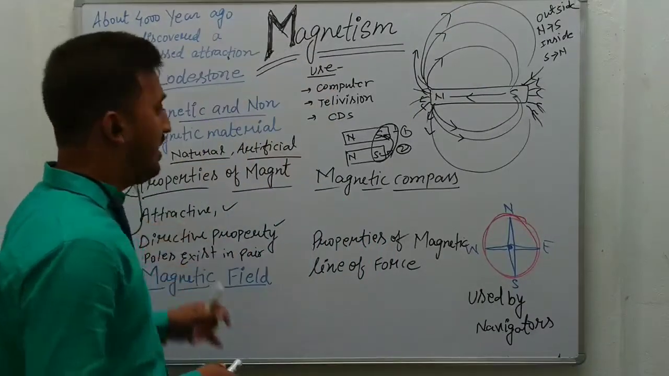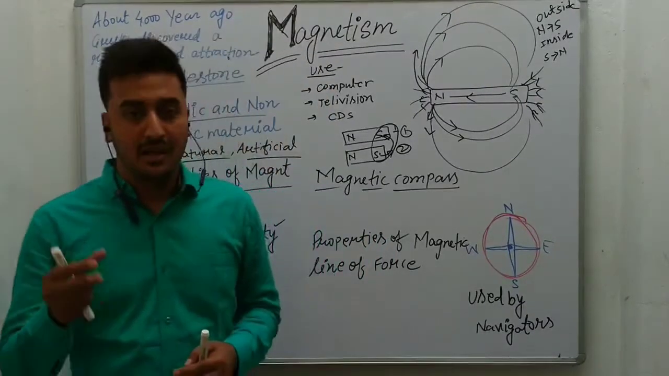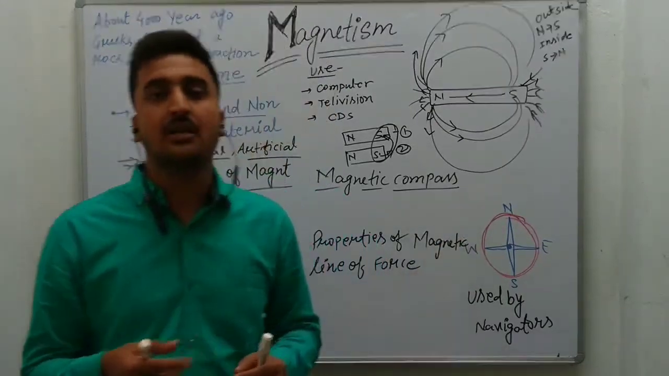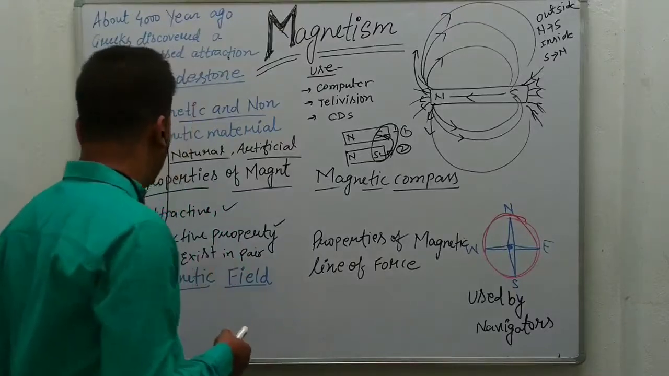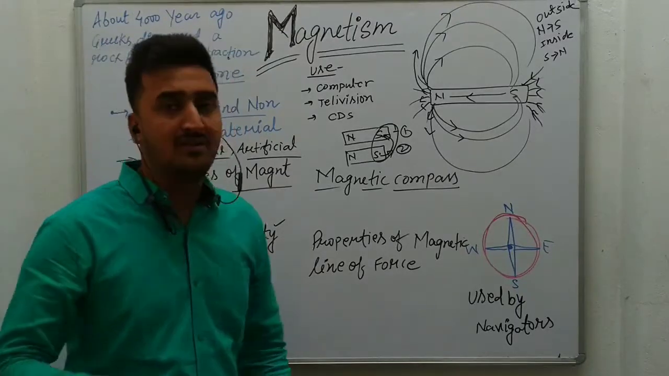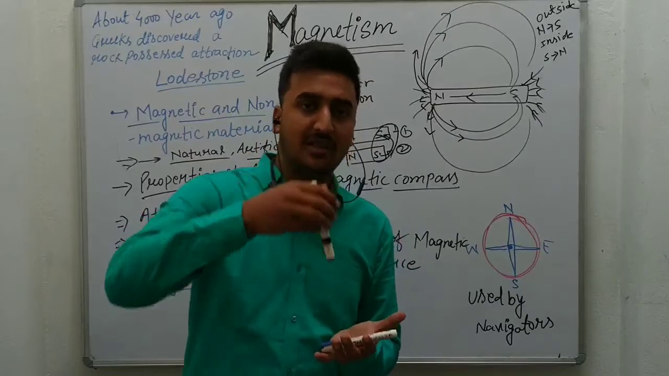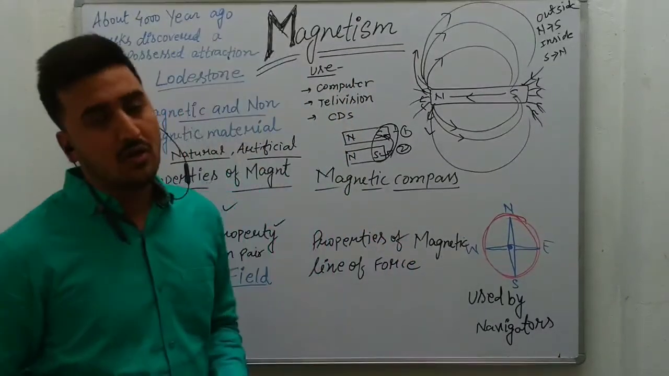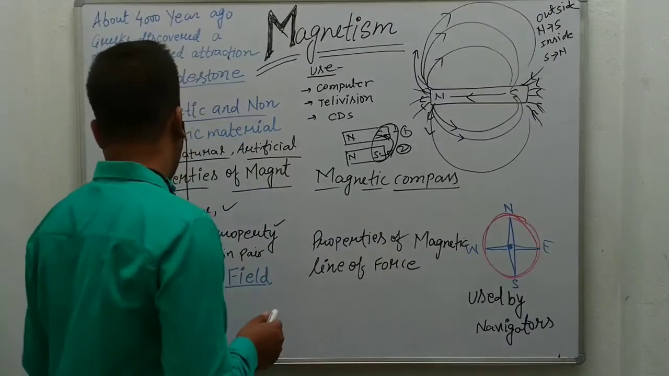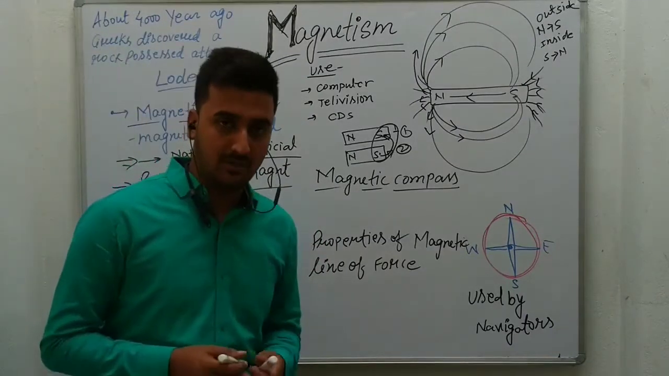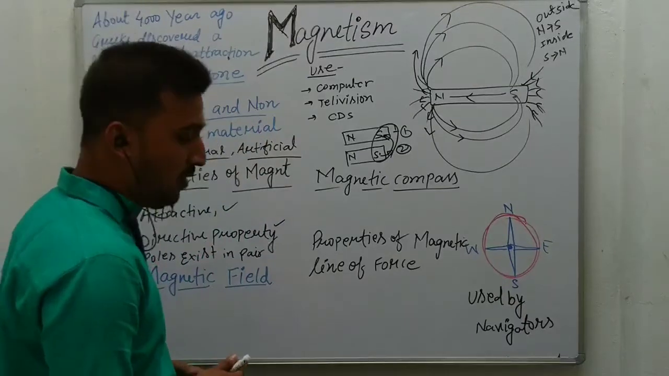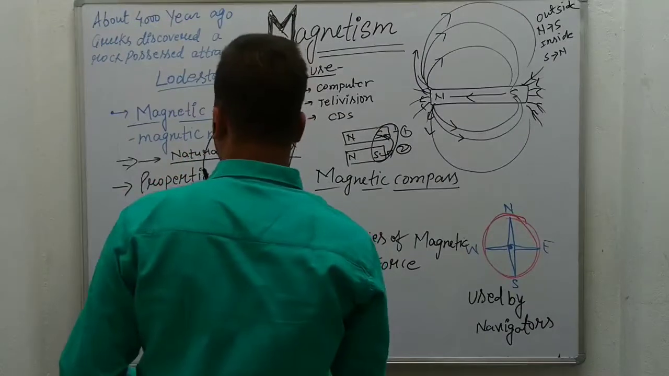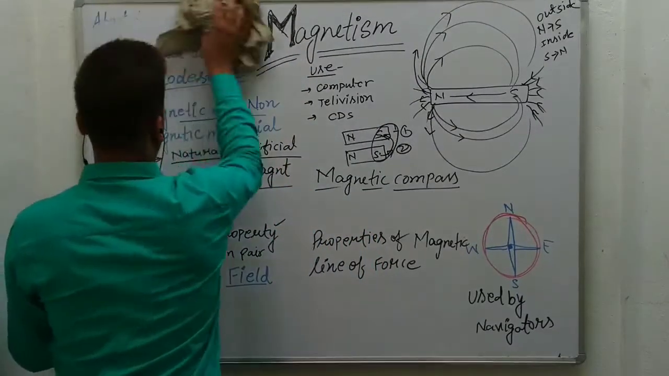First property was attraction. When we keep any magnetic substance near the magnet, it will attract. It is an attractive property. Second, directive property: when we suspend a magnet by a massless string, the magnet will always be stable in the north-south direction. And the last one is poles exist in a pair. The last property is that poles always exist in a magnet in pairs. What is this? We shall try to understand this. Wait for a minute.